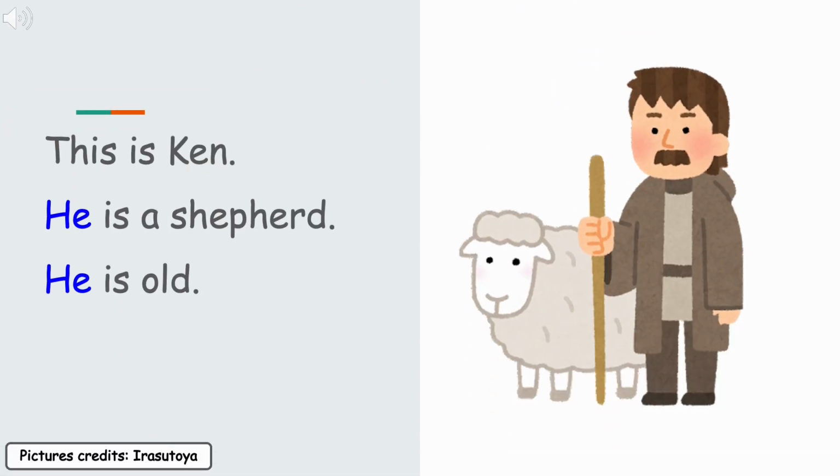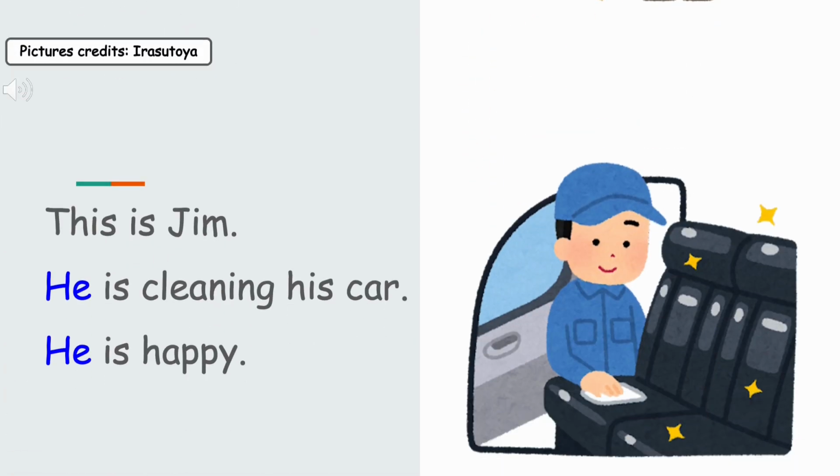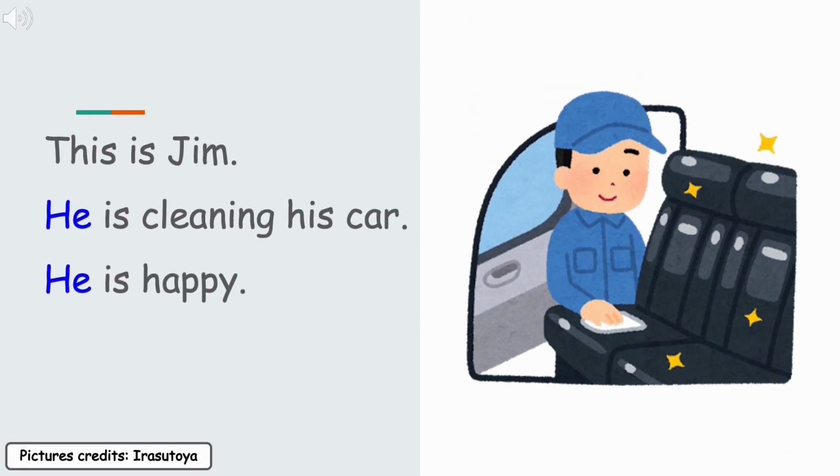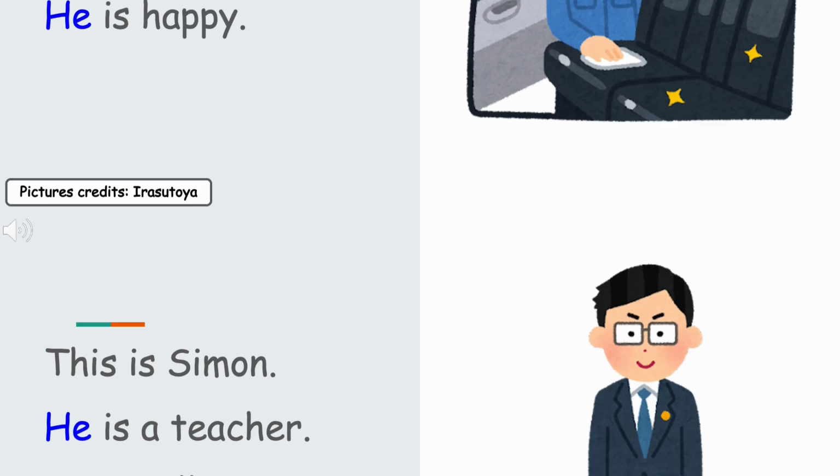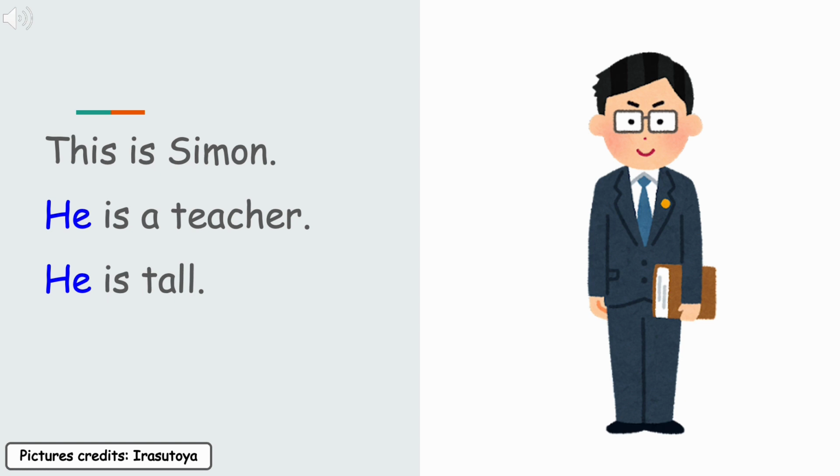This is Ken. He is a shepherd. He is old. This is Jim. He is cleaning his car. He is happy. This is Simon. He is a teacher. He is tall.